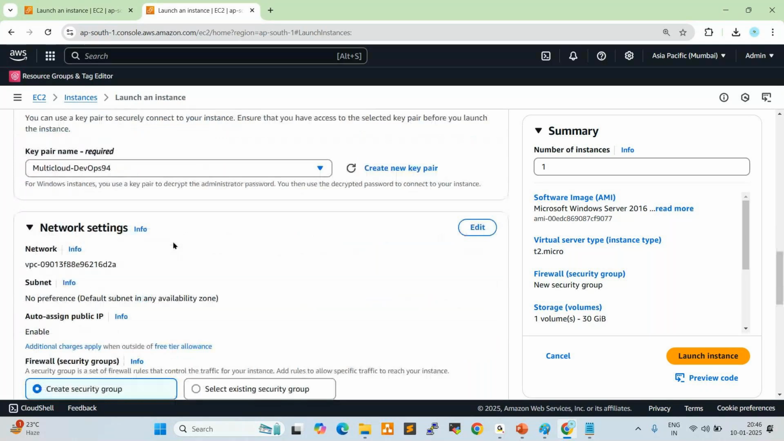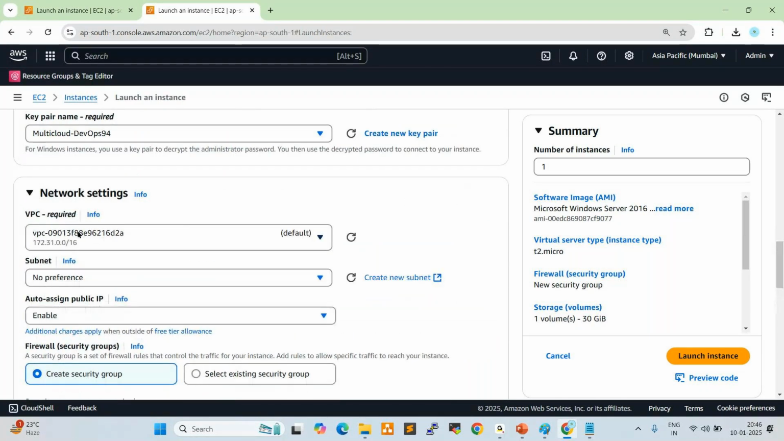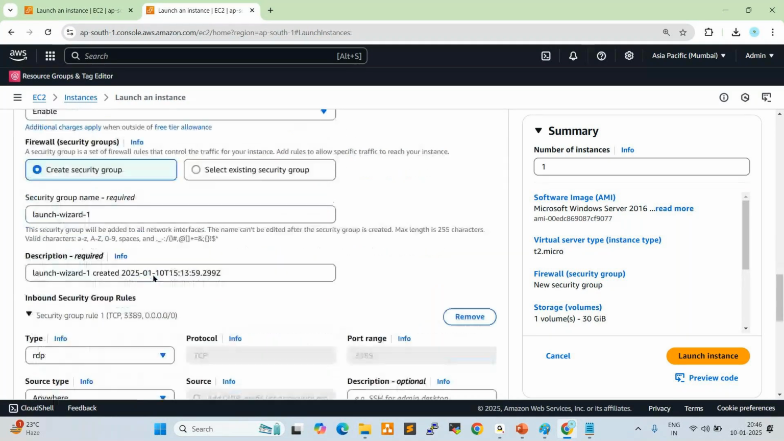Network settings. Click on edit here. So default VPC, no preference for subnets. Auto-assign public IP is enabled by default. Okay. Now create a new security group. See here, the security group name we can give. Here we need to create the new security group. So now I want to give multi-cloud with DevOps 94 SZ Win Windows. Okay. The description also I want to give the same.